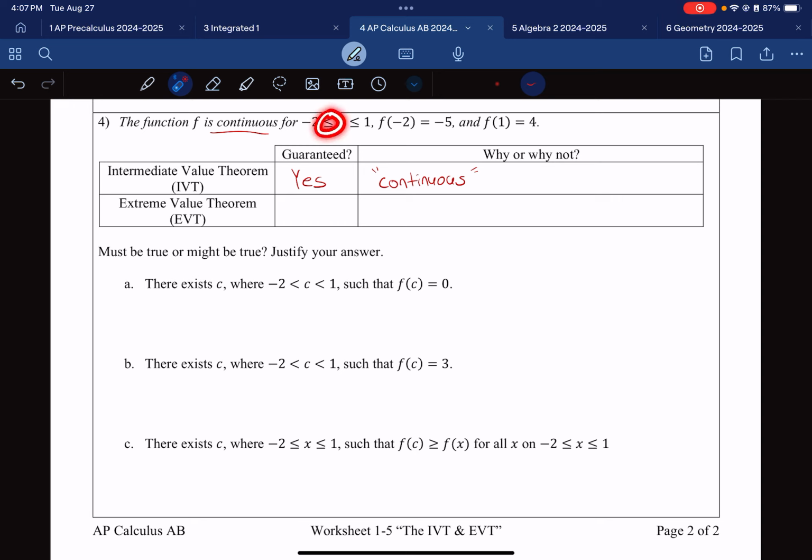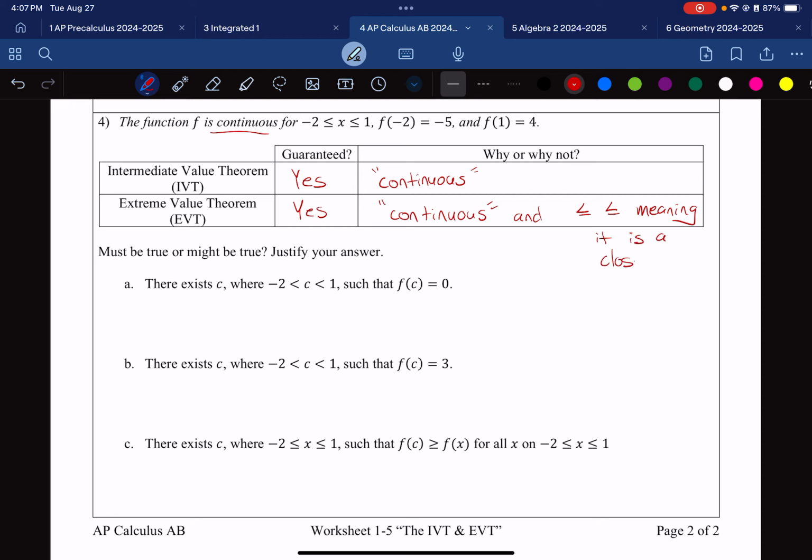We'll check it out. These signs right here mean I have a closed interval because there's an equal to on the bottom of them. So this one is actually a yes as well because first we saw the word continuous, one of the two conditions. And the second condition is we saw these symbols, meaning it is a closed interval. Excellent.